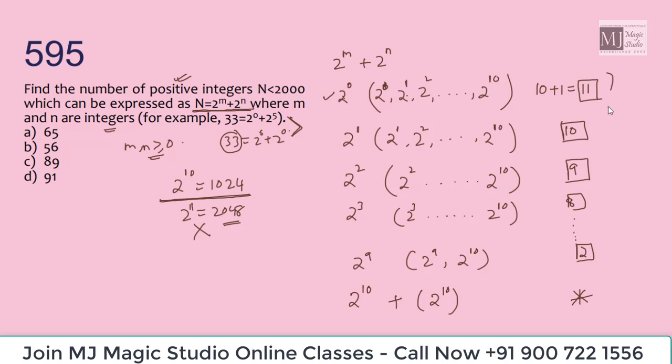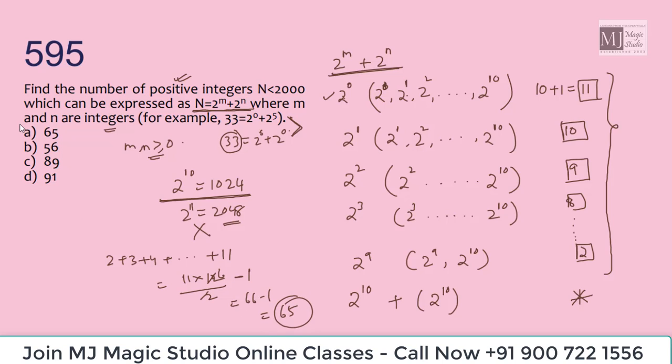So the number of ways any number less than 2000 can be expressed as 2 to the power m plus 2 to the power n is 2 plus 8 plus 9 plus 10 till 11. That is 2 plus 3 plus 4 till 11. That is 11 into 12 by 2 minus 1. 66 minus 1, that is 65. Option A.